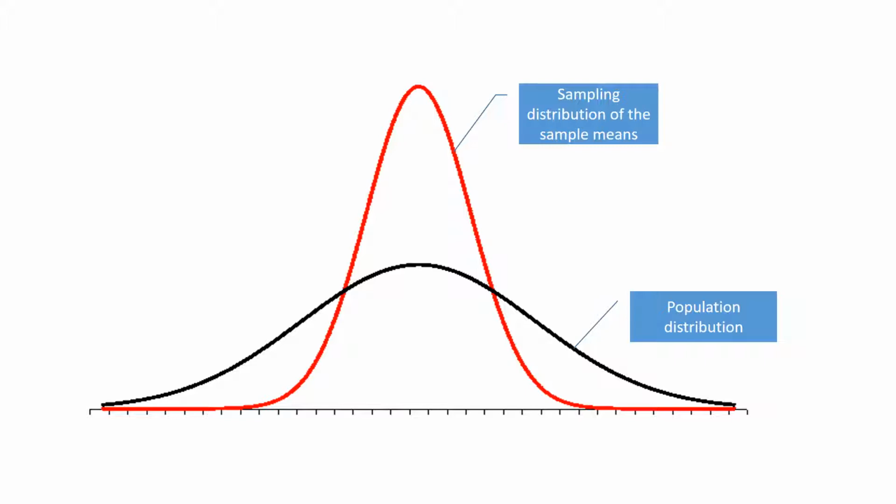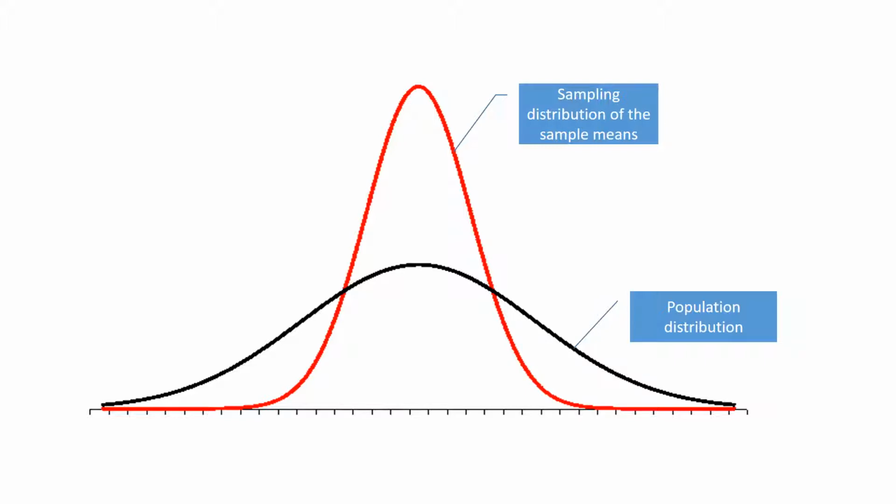The sampling distribution of the sample means is what the normal distribution would be if we took a whole lot of samples of size 20, found their mean weight, and then plotted those mean weights in a distribution. We would get an approximately normal distribution like the tall, skinny, red normal distribution. It would have the same mean as the population distribution. The peak would be in the same place, but the standard deviation would be much smaller, making that a taller, skinnier normal distribution.